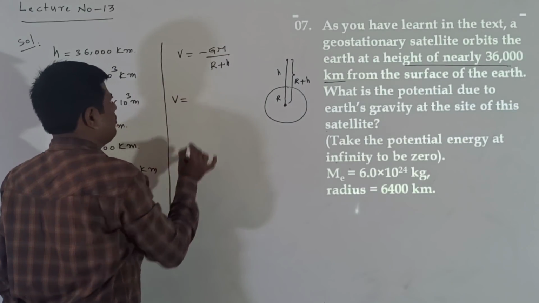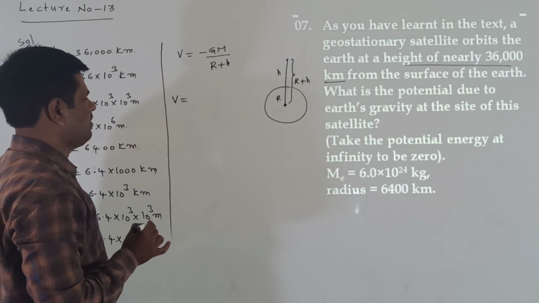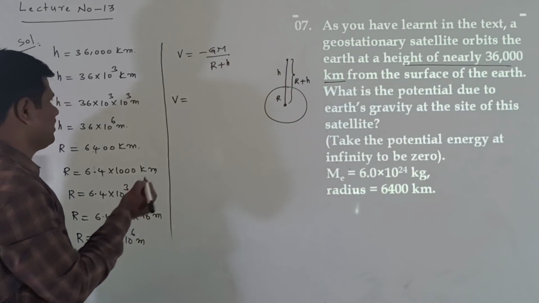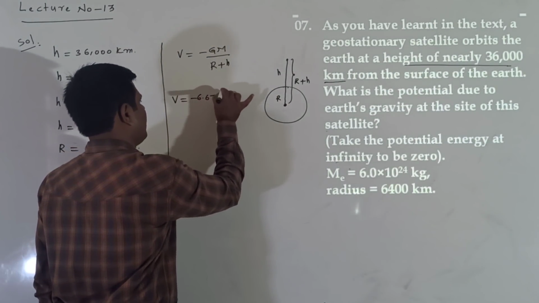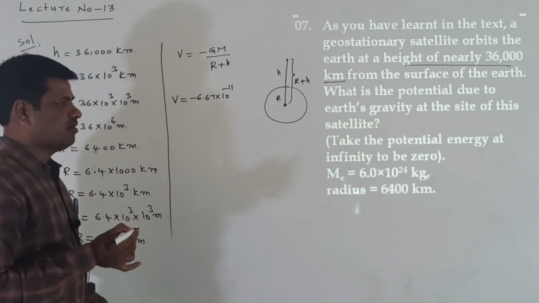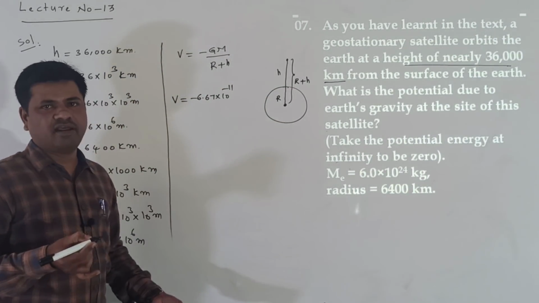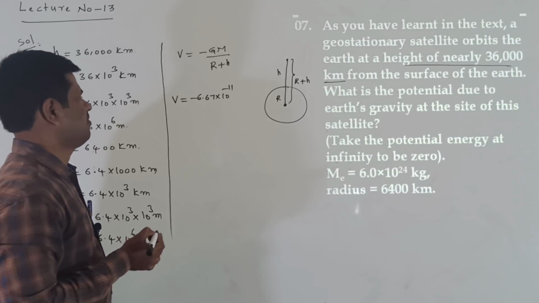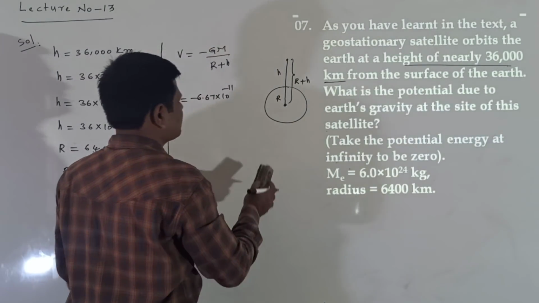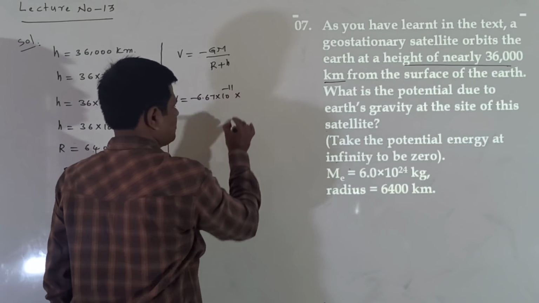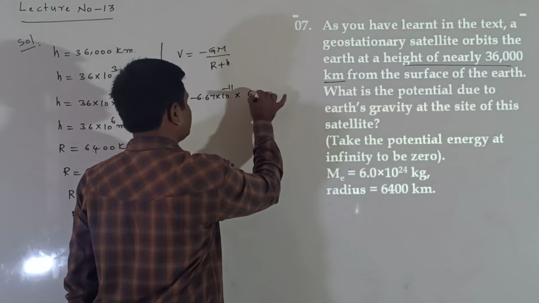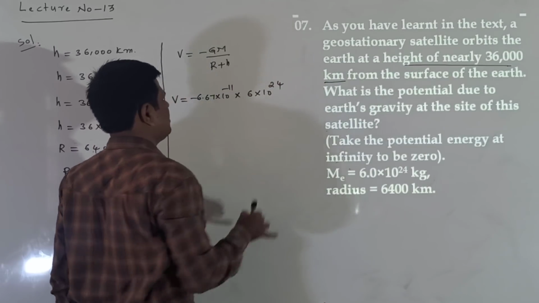Now V equal to G value. What is the G value here? We know that generally it is 6.67 into 10 power of minus 11. That is not given, but we can take the general value 6.67 into 10 power of minus 11. The mass of the Earth is given, and I am substituting 6.0, that is 6 into 10 power of 24 kg.